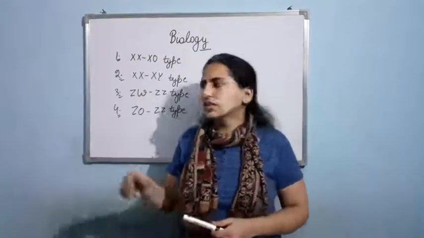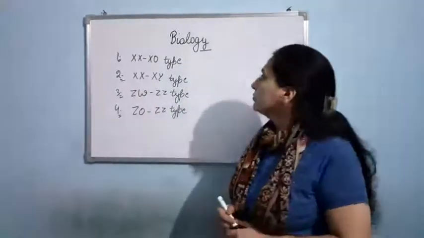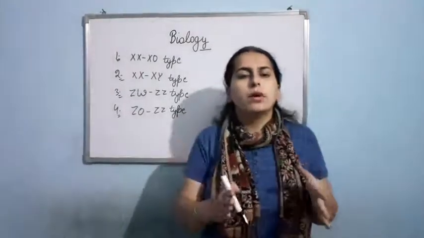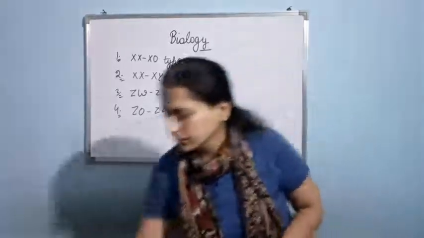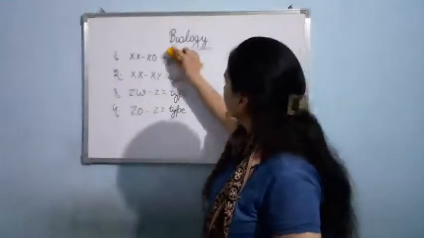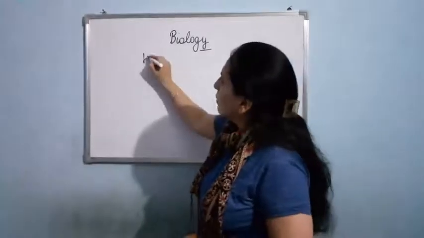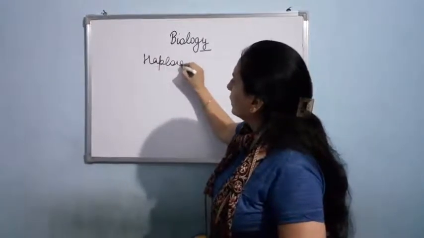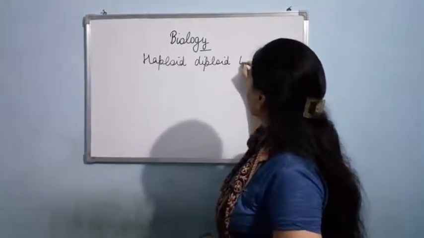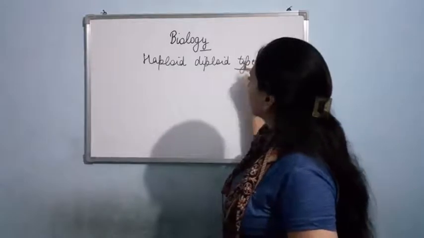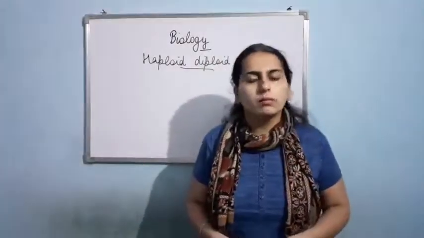Now today we shall discuss two more types of sex determination. The fifth one is haploid diploid type of sex determination. Now here comes the question. What is the meaning of haploid and what is the meaning of diploid?